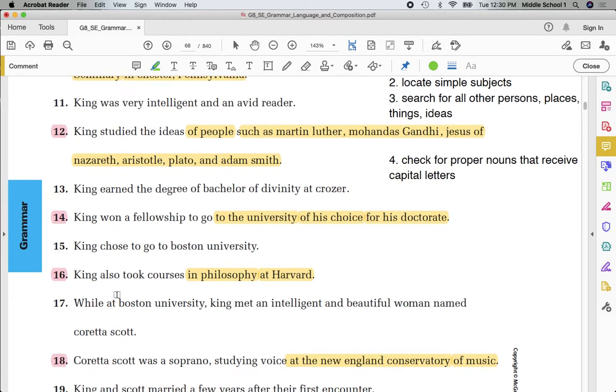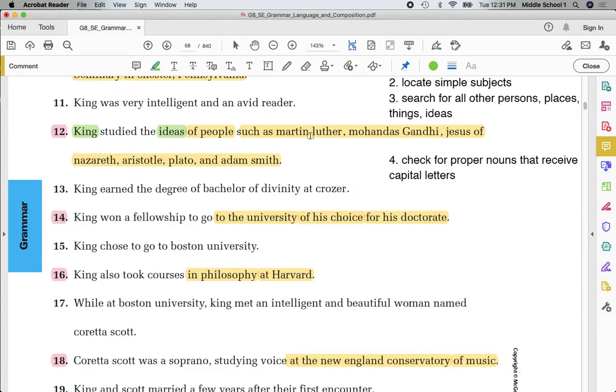Number 12, king, proper noun, circle. Ideas, remember, person, places, things, ideas, underline, ideas. People, object of the preposition, underline, people.